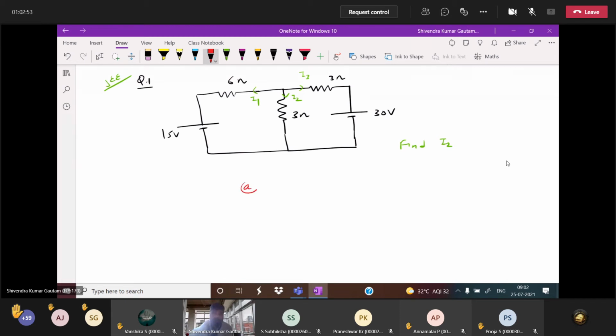The options given are A, 3 ampere, 15 ampere, 5 ampere, 4 ampere. We'll see who will answer. Only node analysis apply, everybody fast.